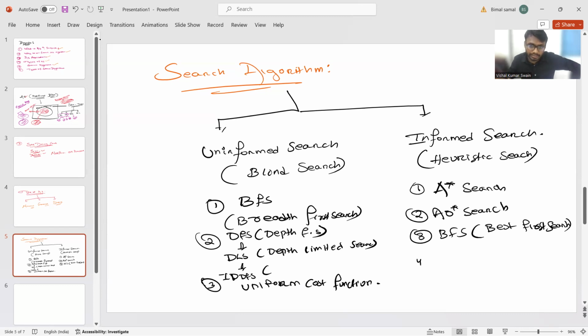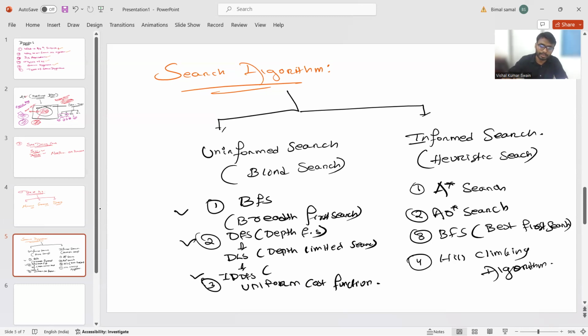And then at the end, we'll also discuss the hill climbing algorithm. I will explain all these one by one. Each algorithm is one video, so I will make the video and drop it.